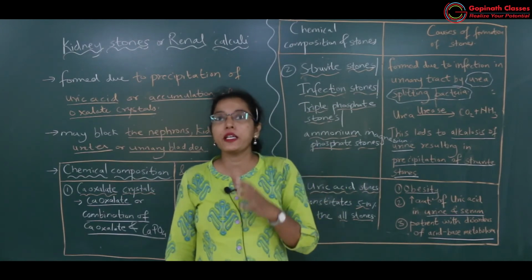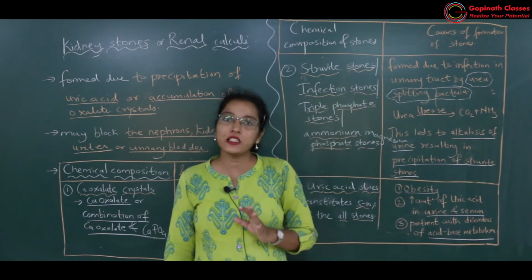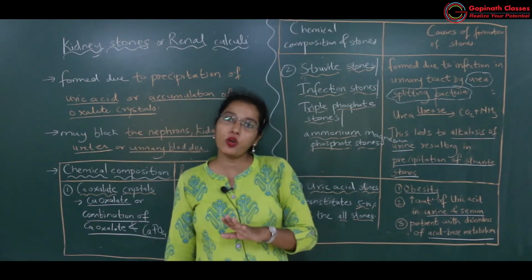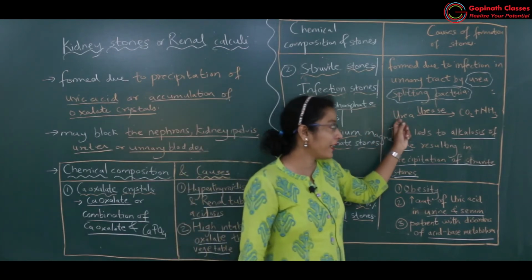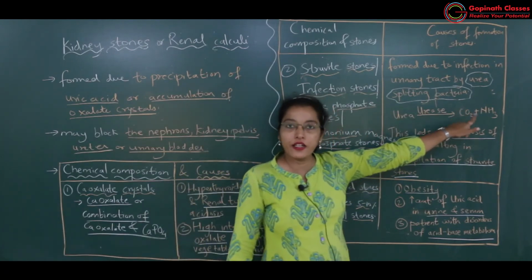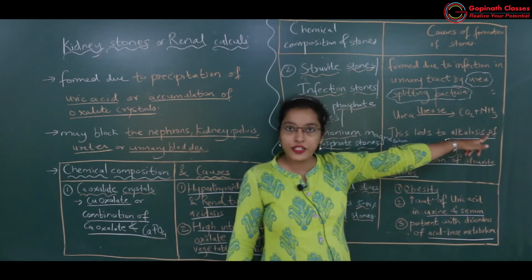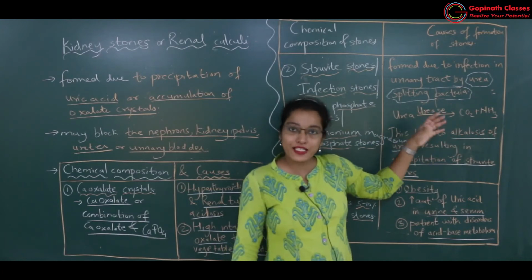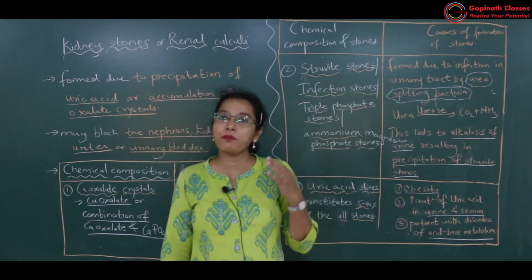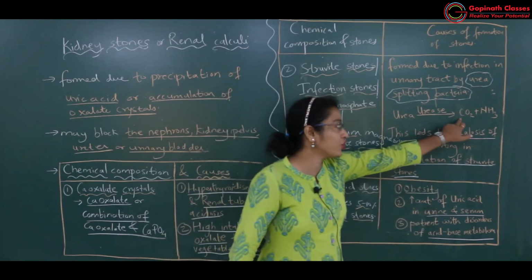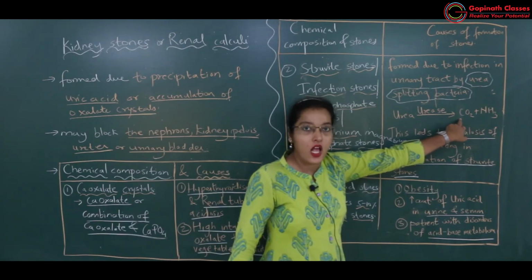These urea splitting bacteria which are present in the urinary tract will act upon urea which is present in the urine, and they will break down urea into carbon dioxide and ammonia. Got it? In presence of urease enzyme. So these bacteria produce urease enzyme, and because of which there is formation of carbon dioxide and ammonia.